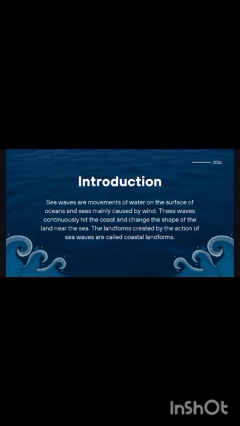Introduction. Sea waves are movements of water on the surface of oceans and seas mainly caused by wind. These waves continuously hit the coast and change the shape of the land near the sea. The landforms created by the action of sea waves are called coastal landforms.